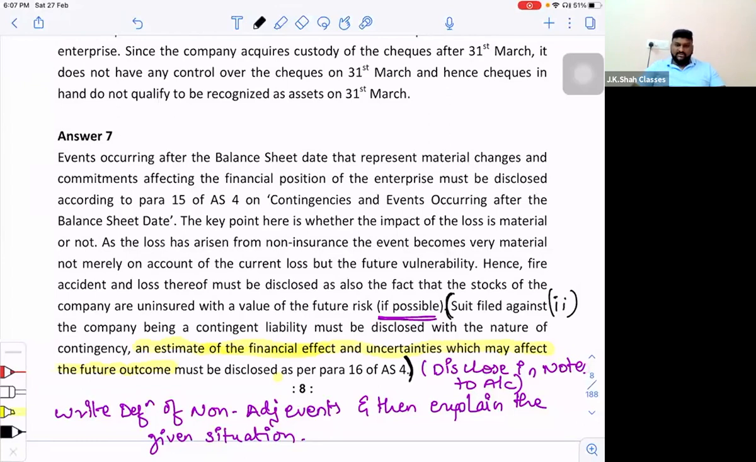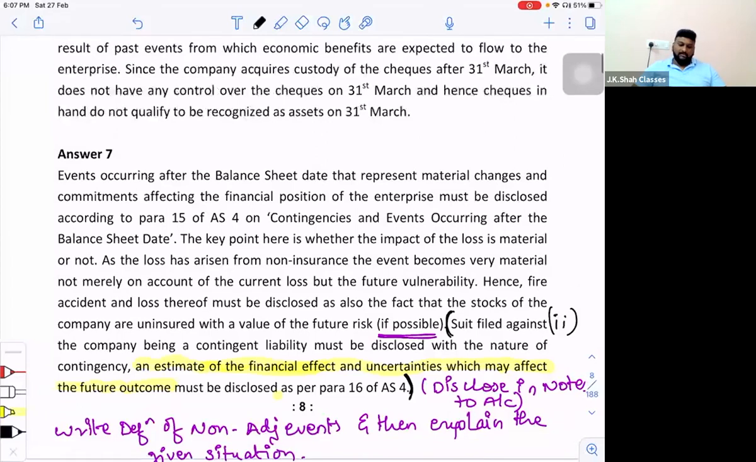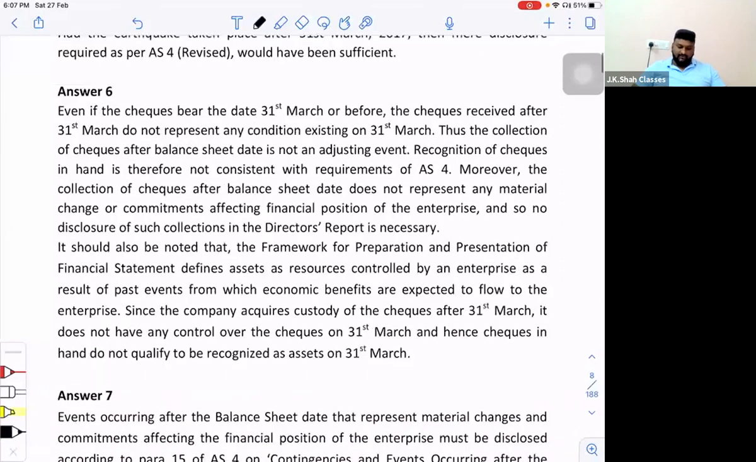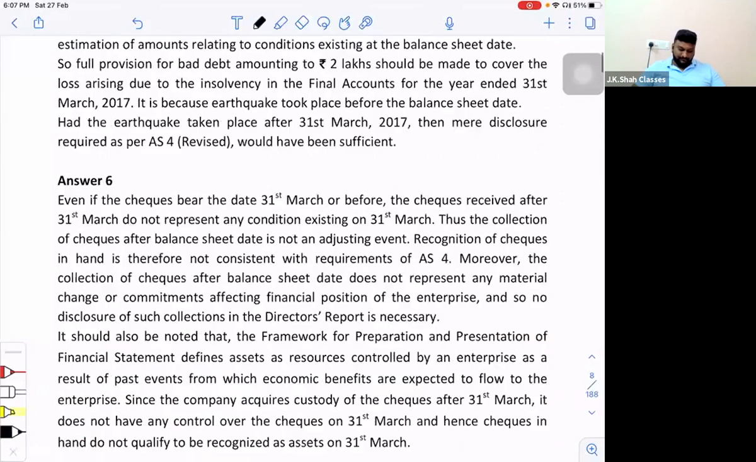Should we also mention substance or form? Not required, sir. Not required. Don't mention substance or form. I just explained you with the help of that concept, but no need to write substance or form in the answer. Purely answer it from the adjusting event point of view. That would be more than sufficient.